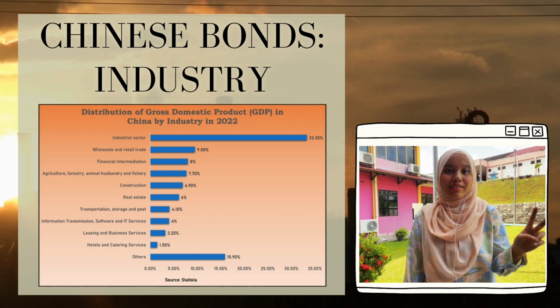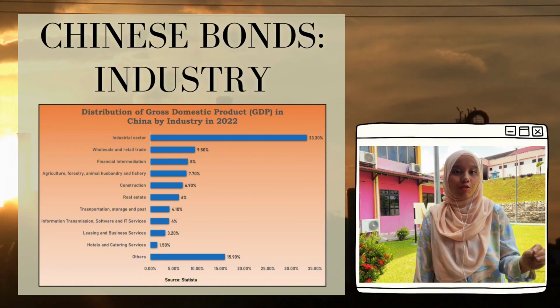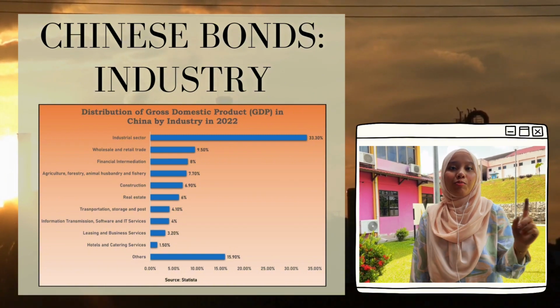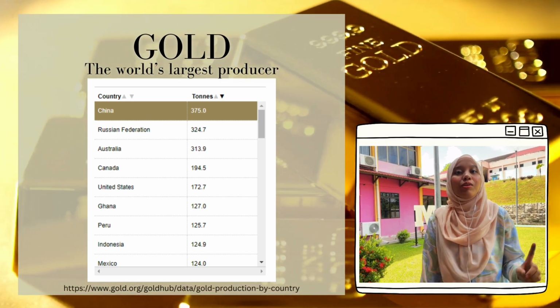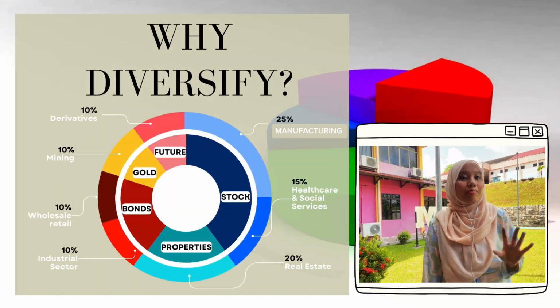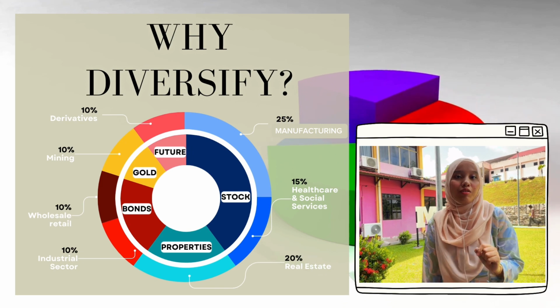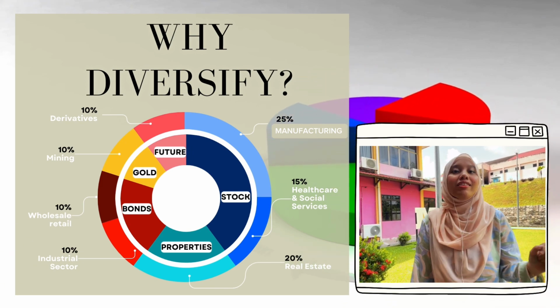The second asset class that we're going to invest in is gold. China is the world's top gold producer. Physical gold is a low-risk investment that provides return through price appreciation. Let's put 10% of our million into gold for diversification and a safety net.